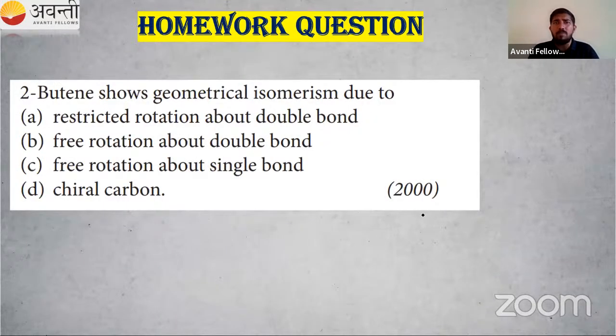Then one more very simple homework question. This was also asked in NEET. 2-butene shows geometrical isomerism. We have studied cis-but-2-ene and trans-but-2-ene. So what is that? Geometrical isomerism, right? Why do they show geometrical isomerism? If it is a sigma bond, free rotation is possible. What about a pi bond? Is free rotation possible, or are there some difficulties? You have to find the answer. So this is all about the homework questions.